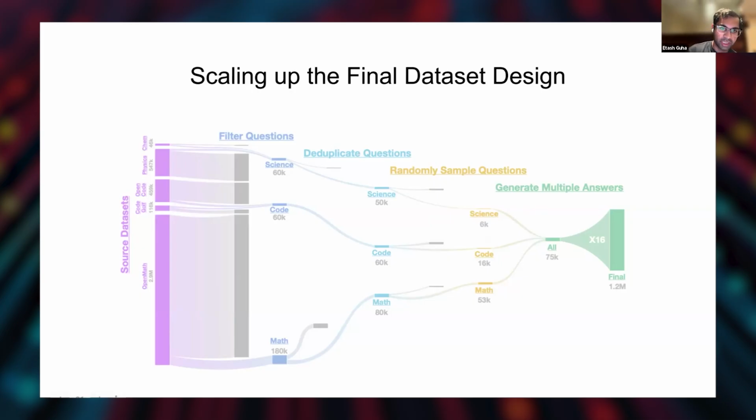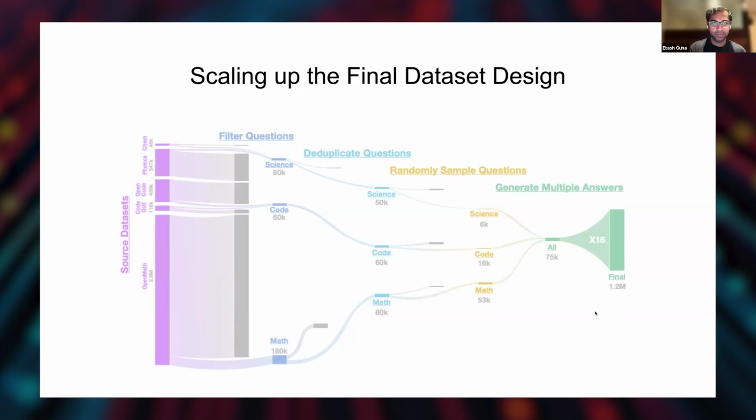This diagram walks us through the entire generation pipeline. We have some source questions: OpenMath, CodeGolf, OpenCodeReasoning, StackPhysics, and some organic chemistry questions. We filter them down using the best filtering techniques. We do the deduplication and the multiple sampling that we talked about, using the 16x sampling, generating multiple answers. And we get our final data set of 1.2 million question-answer pairs.